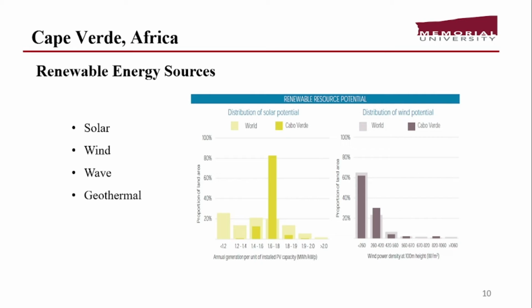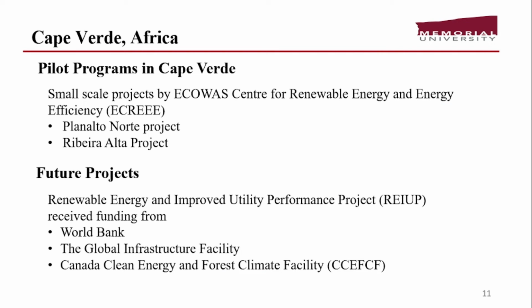As we can see, in Cape Verde around 80% of the land area has the ability to produce 1.6 to 1.8 megawatts of power, and the same goes for wind, where they have the capability of producing around 260 watts per square meter of energy. Wave and geothermal energy are still under consideration because they have high potential, but new ways are being devised for the extraction of energy from these sources. Here are a few pilot programs run by the ECOWAS Center for Renewable Energy and Energy Efficiency.